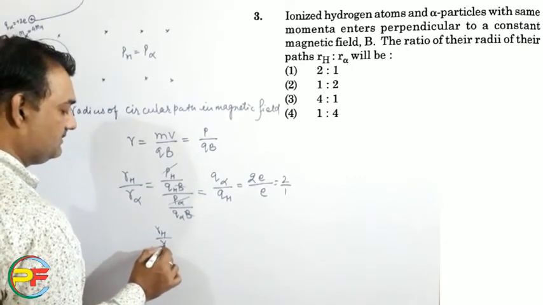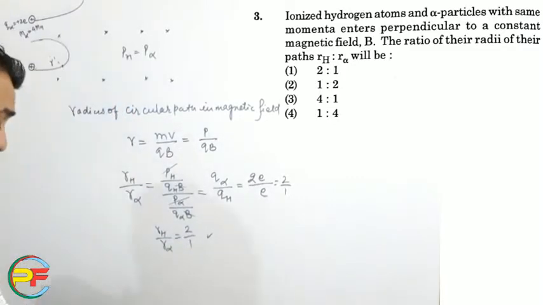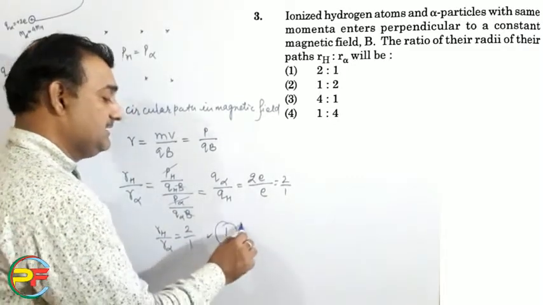So R_H upon R_alpha is 2:1. So which option will be the correct option? The first option is the correct option.